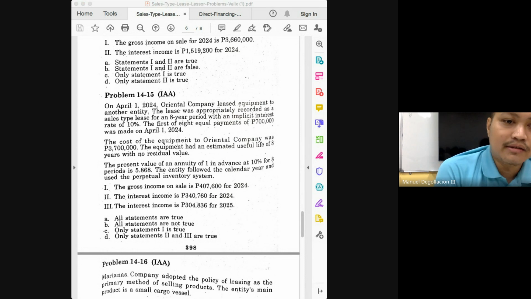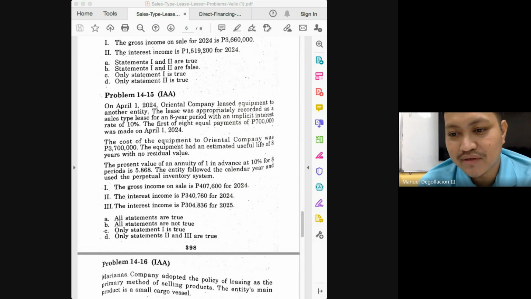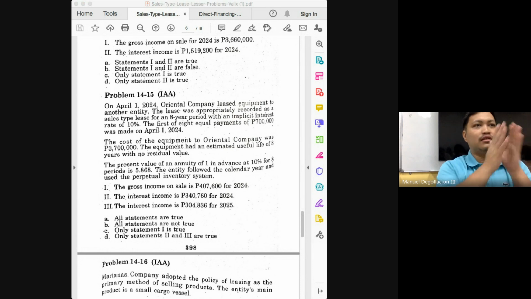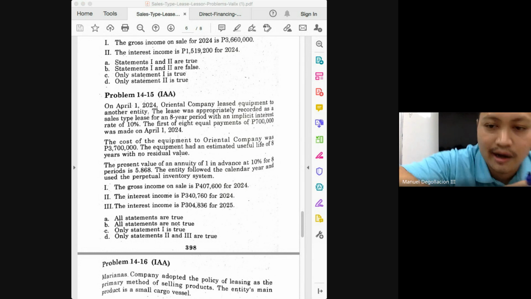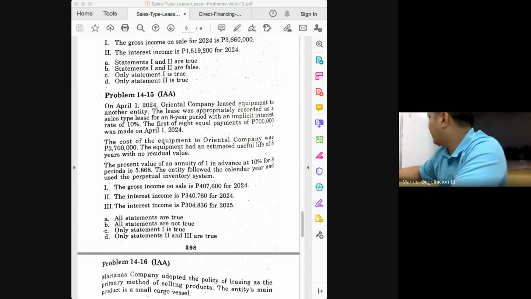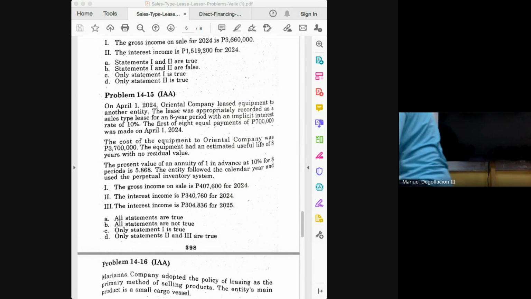And then interest income for year 2. What would you have done? You would have simply multiplied 3,048,360. Plus, if you prepare the amortization schedule, class, for the first 12-month period, how much would be the interest income? It is the 340,760.